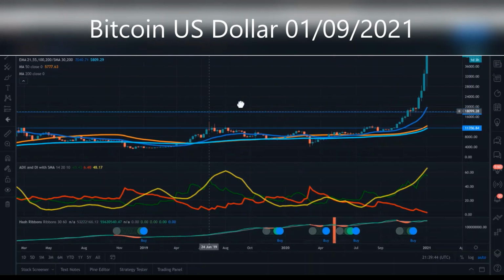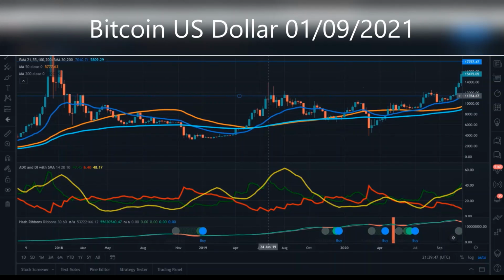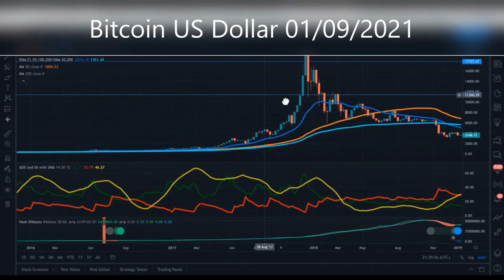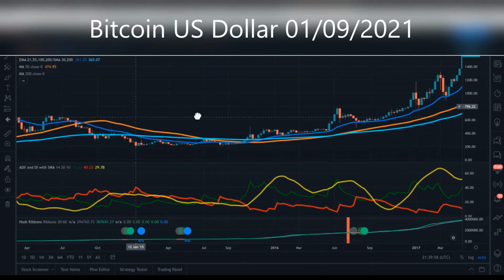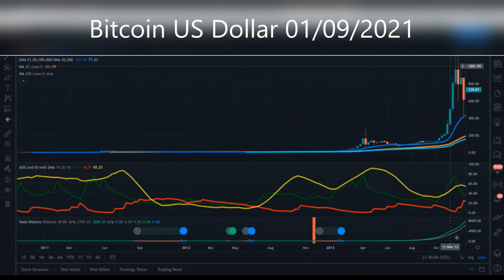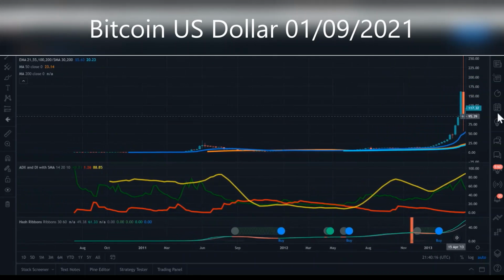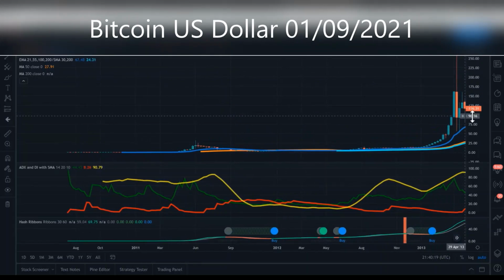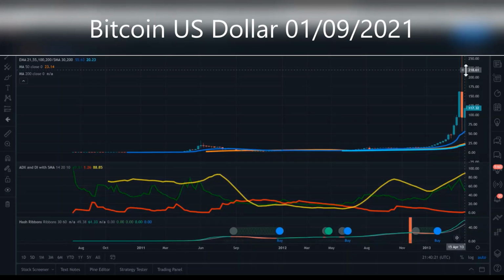So I can give you an example of what will happen if it doesn't make the correction and keeps going up to 70, maybe even higher, without coming back to this blue line. Going back to 2013, unlike 2017, 2013 had two stages. In stage one, right away in the beginning of 2013, it went straight up. The EMA 21 at the time was around $57, and you can see the price of Bitcoin was at $265.